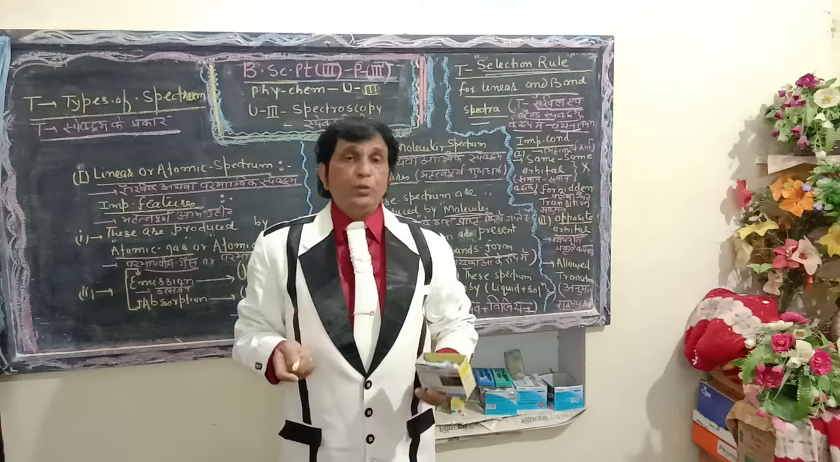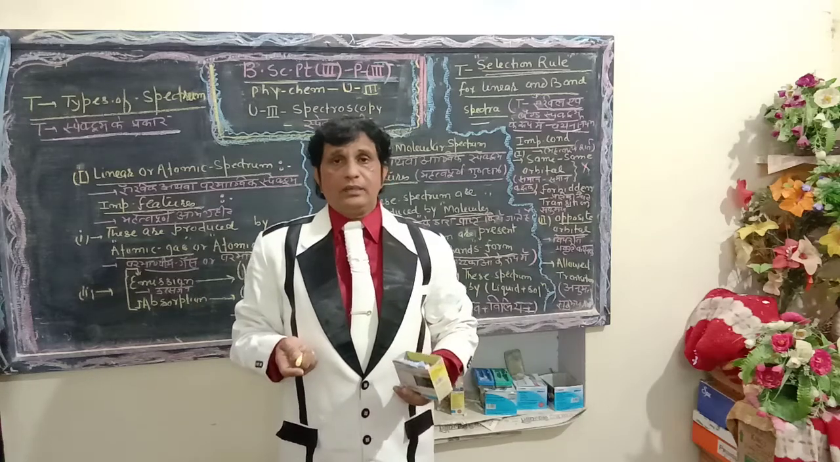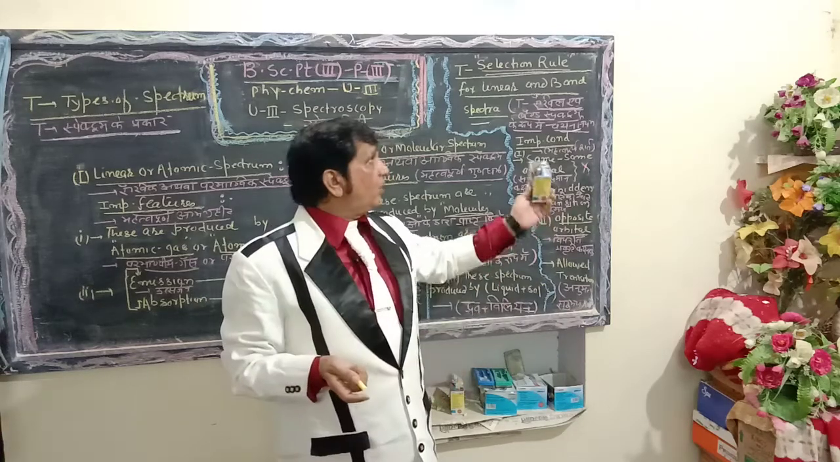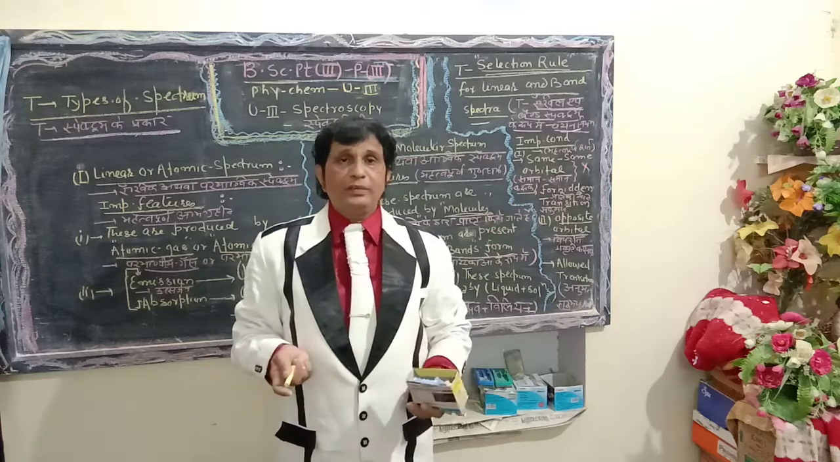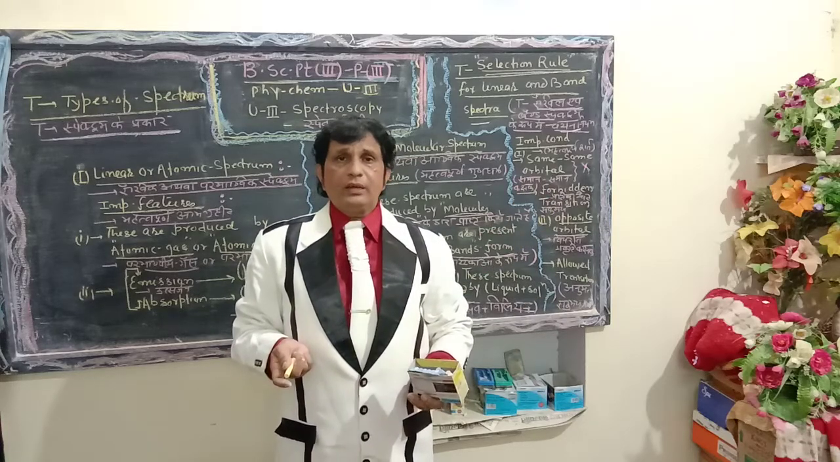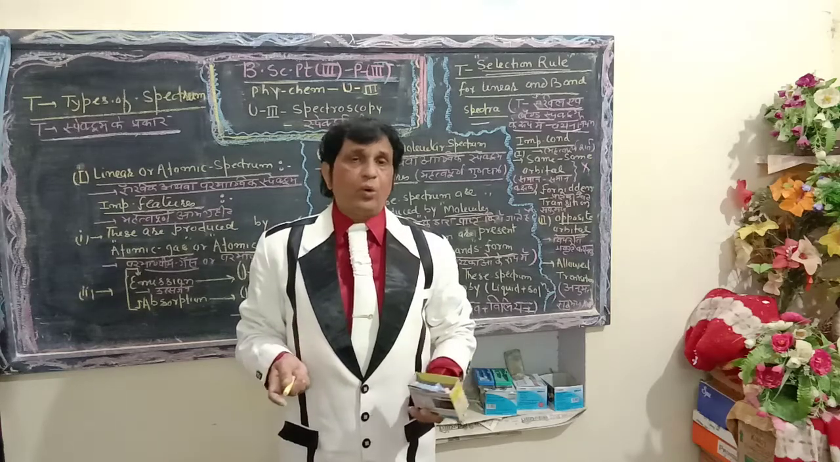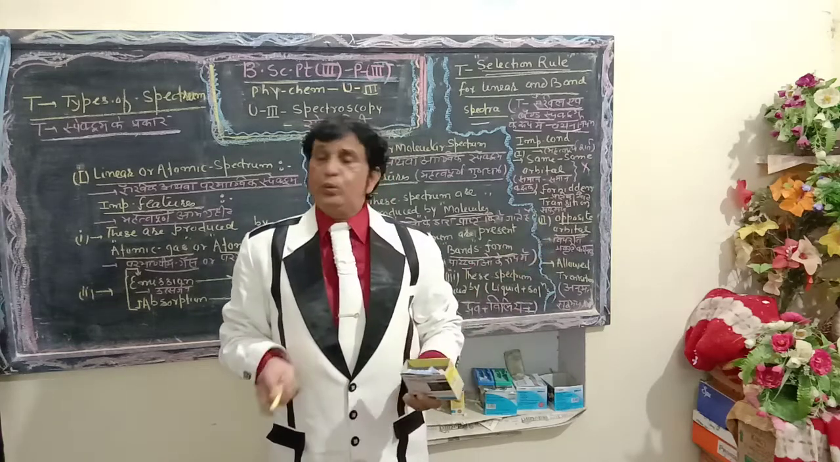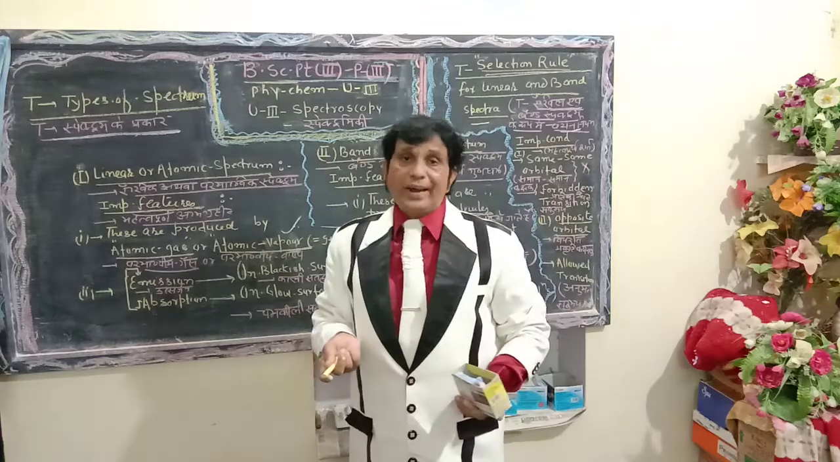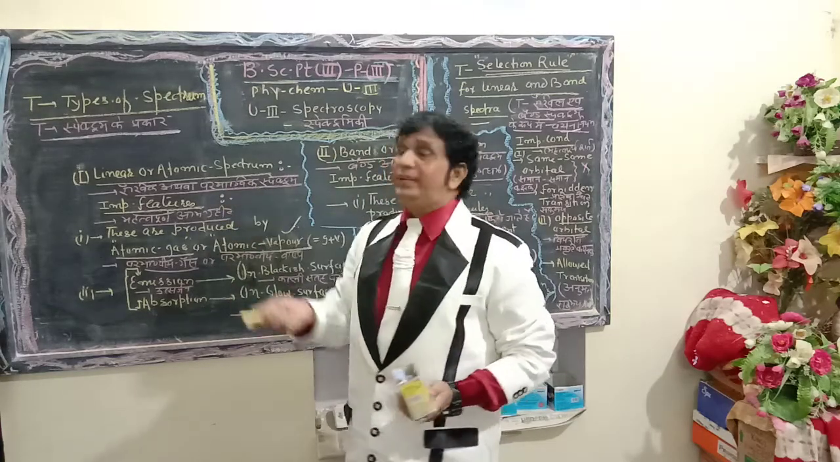When various spectrums are produced on a photographic plate in the form of different Vibgyor, the combined, plural form of spectrum is known as spectra. Today I will deliver the kinds of spectrum, which I have mentioned on the blackboard here.